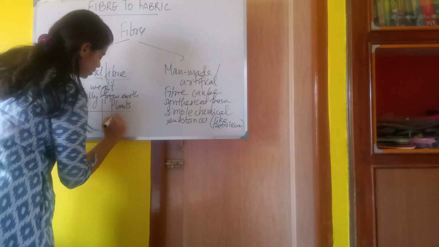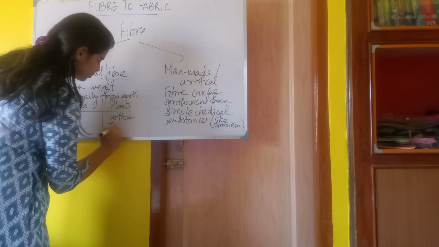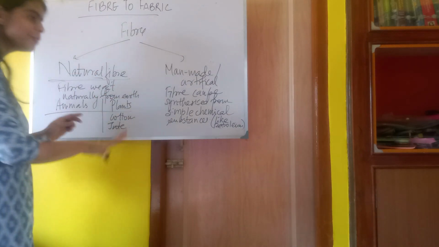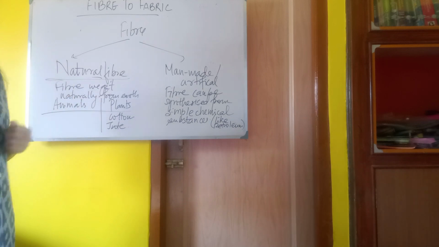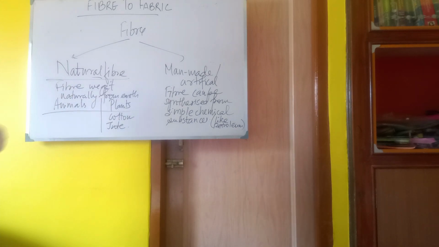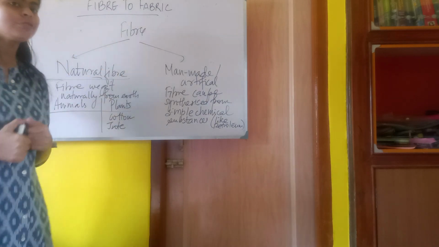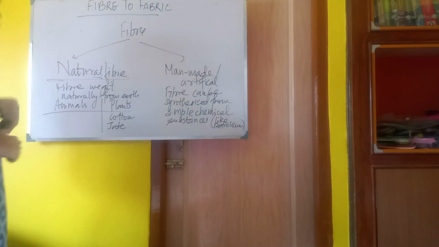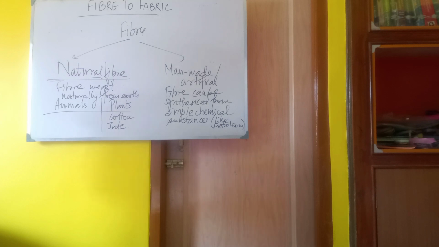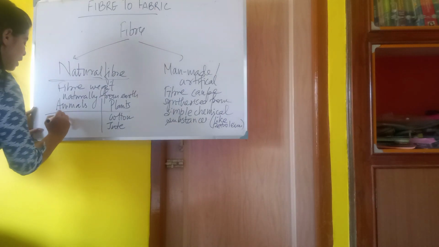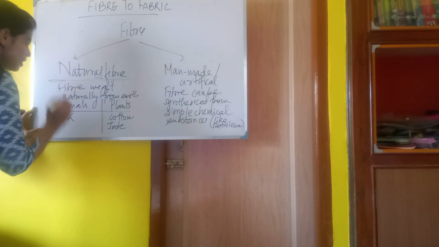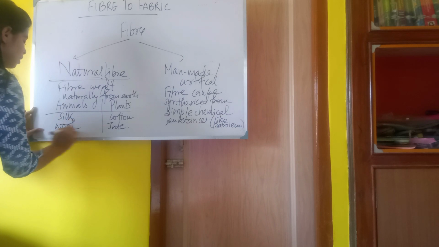That is cotton, jute. These are the fibers that we obtain from the plants. In this chapter, we are going to learn the fibers that we obtain from animals. And what are they? One is silk and the second one is wool.